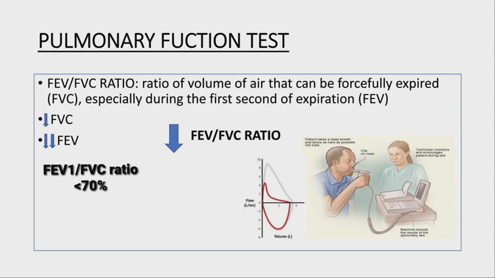And the forced vital capacity in COPD decreases, and it greatly decreases during the first second of expiration. So the ratio of FEV1 to FVC decreases in COPD. Remember, this has been asked in the exam. So you can see that the inspiration is normal, but the expiration has been exponentially decreased from the normal person in the patient of COPD.